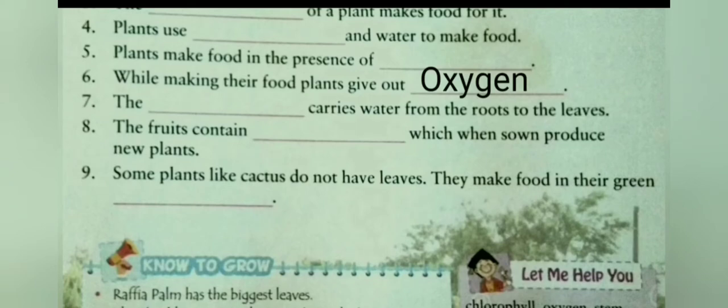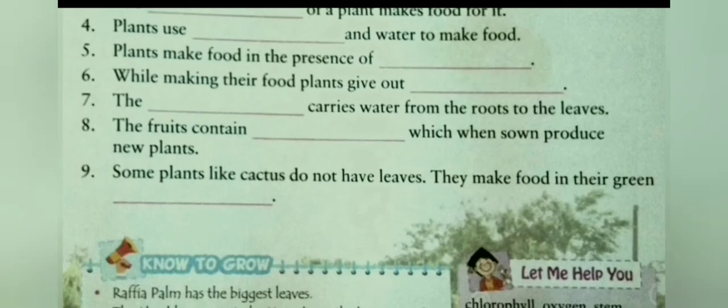Number 7, the dash carries water from the roots to the leaves. It is stem. The stem carries water from the roots to the leaves. Write in the space given stem. Number 8, the fruits contain dash which when sown produce new plants.